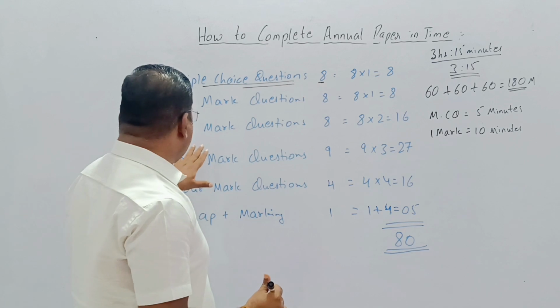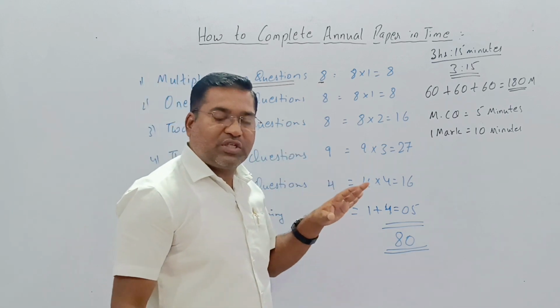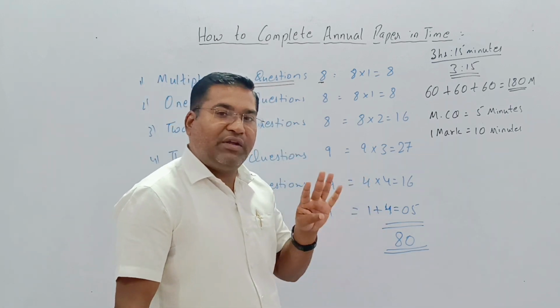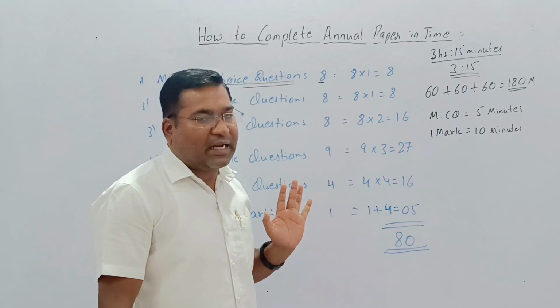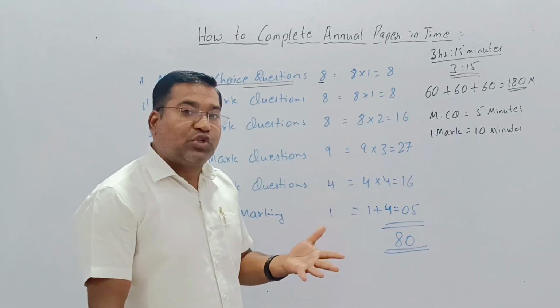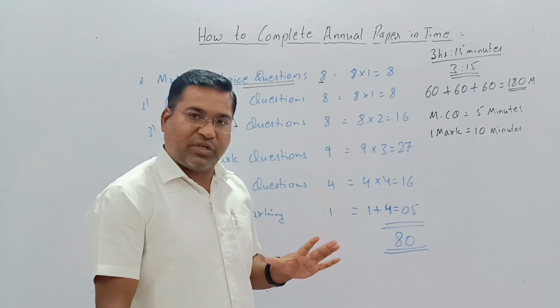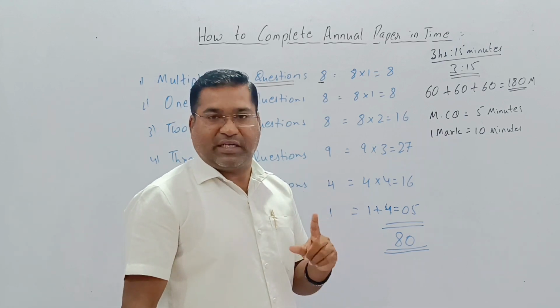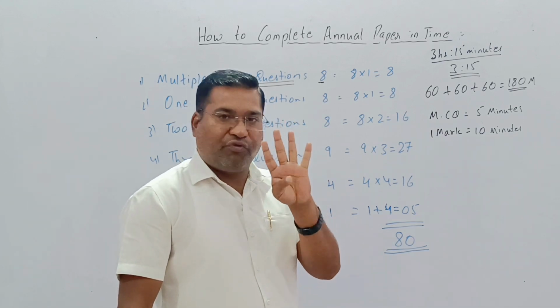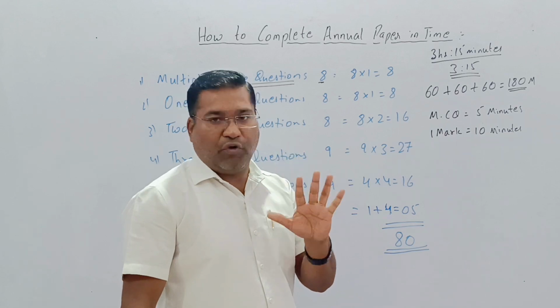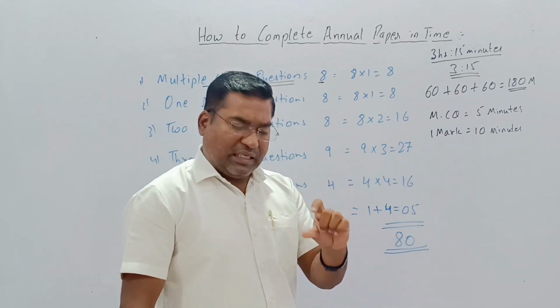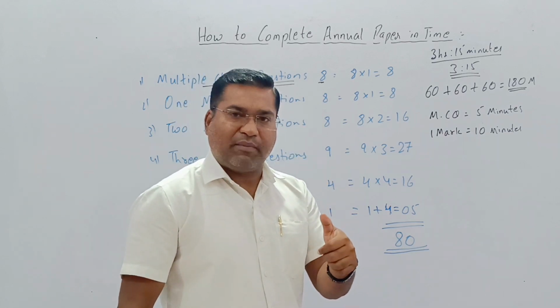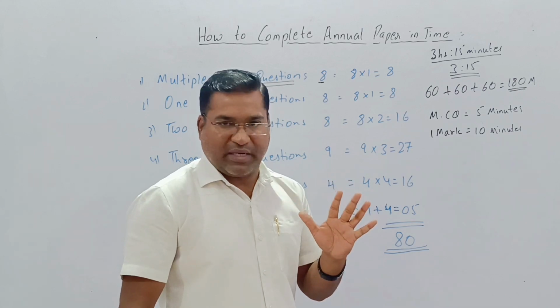Then comes the 2 mark question. In our social science there is a pattern for 2 marks: only 4 points you have to write. There is no elaboration, only 4 points. If I go with 1 minute for each line, that is 4 minutes, but if it takes a little more time, it will not cross 5 minutes.